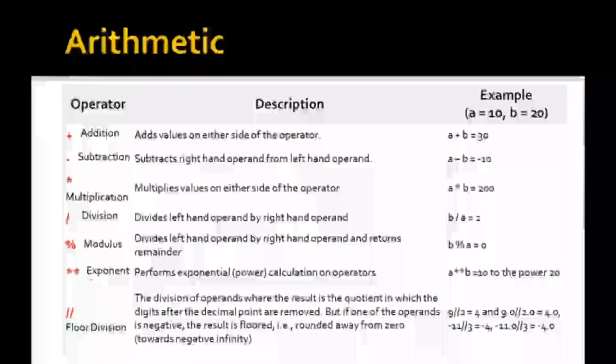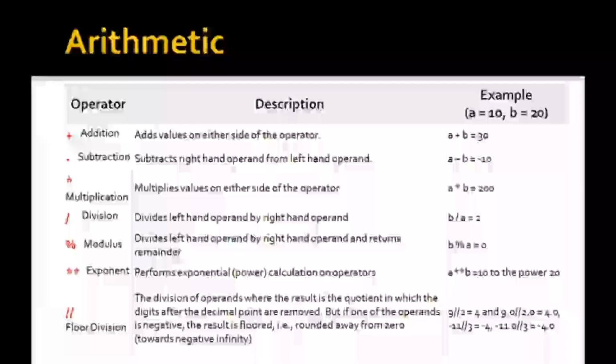Now the exponent. The double multiplication sign is generally used as the exponent operator. It performs exponential power calculation on operators. Suppose you want to write a particular value raised to the power of a particular value, for example 10 to the power of 20. In this case, a is equal to 10 and b is equal to 20, so we can use the double multiplication sign to show the exponent.